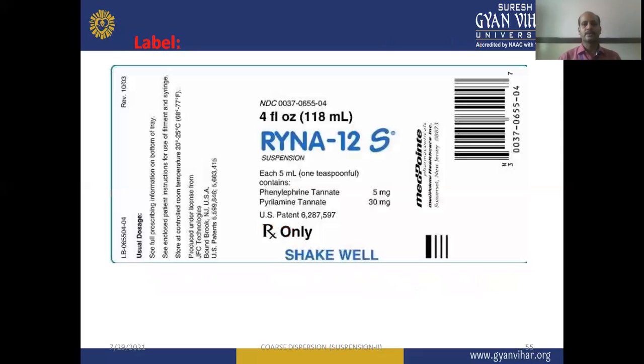You can see the diagram of the label here. So "shake well before use" is given. Then the ingredients are written on the label. You can see the batch number, you can see the expiry date, etc.